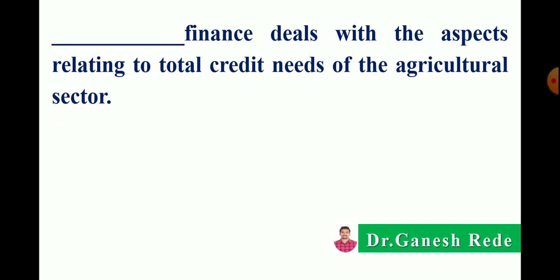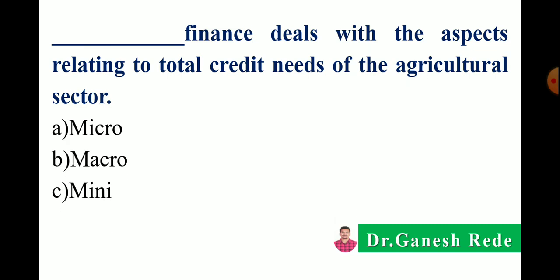Next, dash dash finance deals with the aspects related to total credit needs of agricultural sector. So microfinance, macrofinance, mini finance, or nano finance. Correct answer is macrofinance because it is related to total credit needs, aggregate or whole credit needs. That's why it is macrofinance.